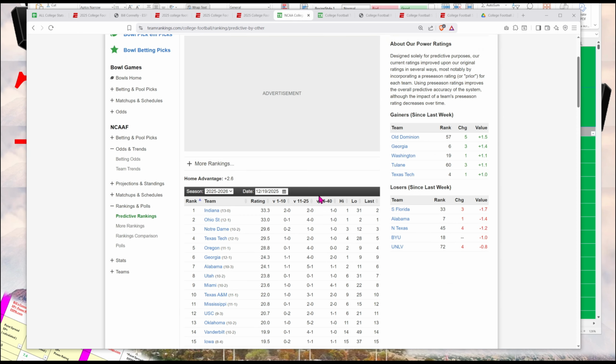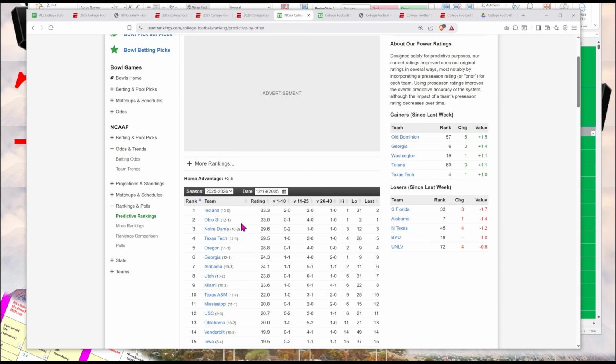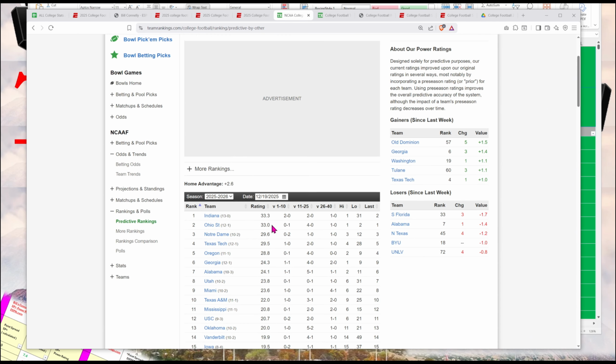The third group of power ratings are from Team Rankings. Team Rankings was founded in the year 2000, about 25 years ago, by some Stanford graduates, and they do sports analytics. And they have their power ratings. They have Indiana number 1 and Ohio State. Their rating is Indiana 33, Ohio State 33.